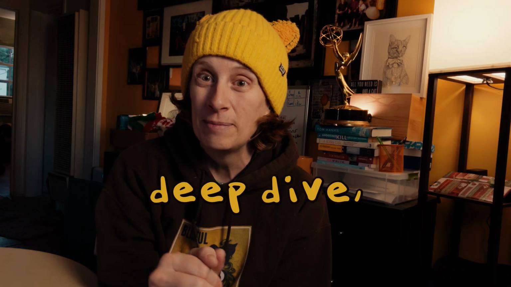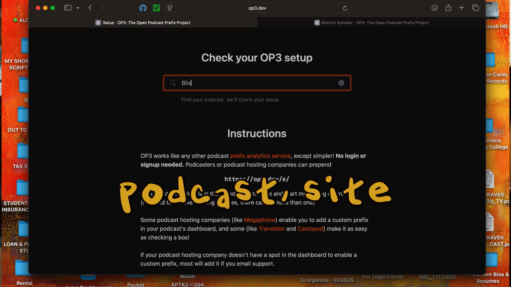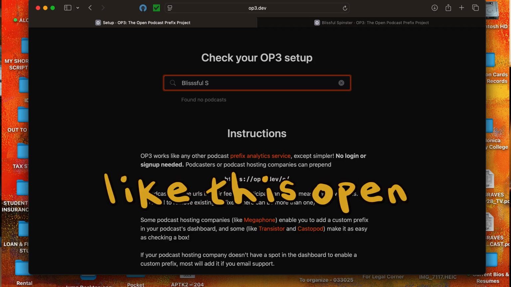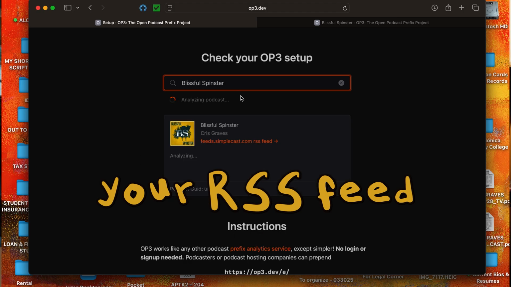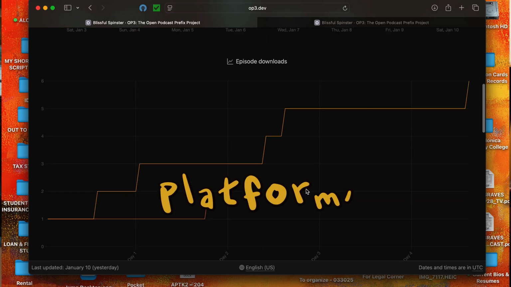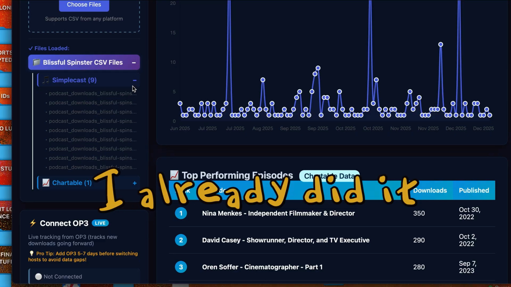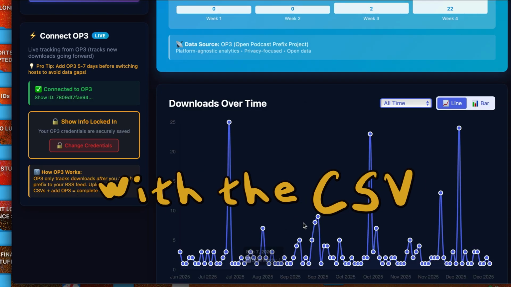I also did a real deep dive, and there's a site called OP3. It's an open source podcast site, like an open source project, and you can put a prefix into your RSS feed, and they start logging all of your data on this open source platform. You can see the dashboard right there. I already did it to mine, but I realized I could combine that with the CSV files first.